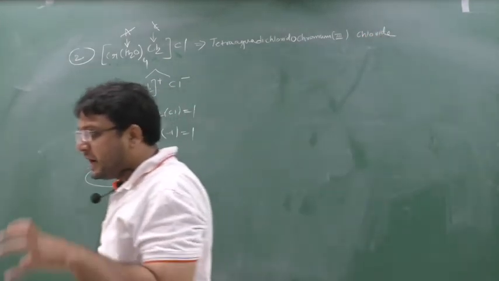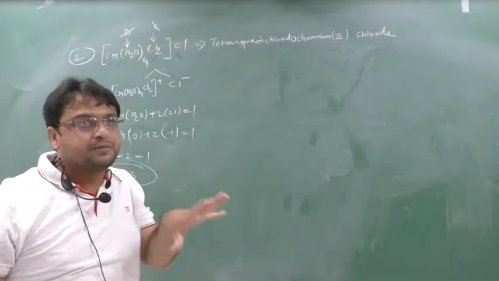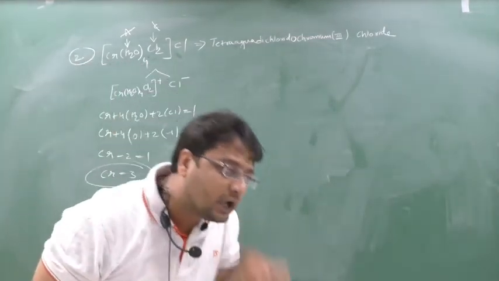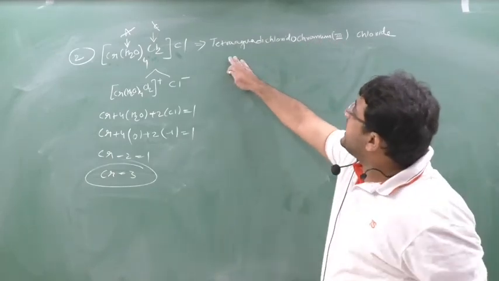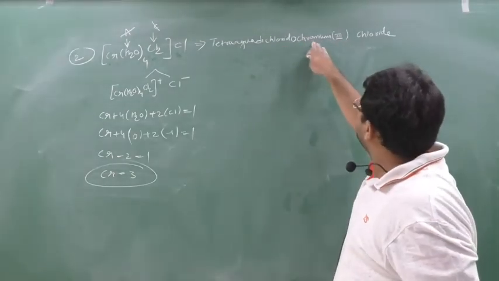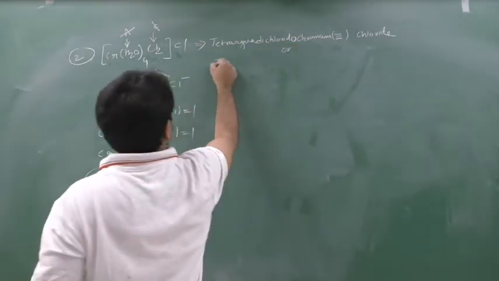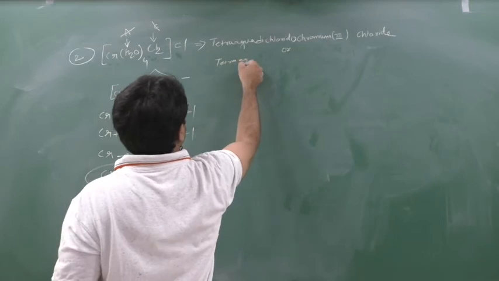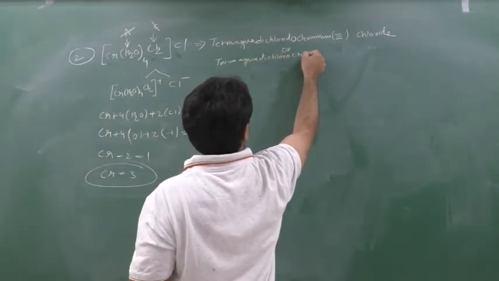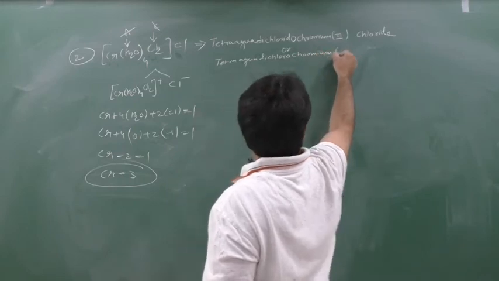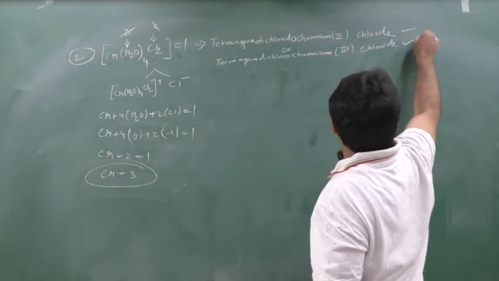Chlorido, bromido, iodido, cyanido, or chloro, bromo, iodo. The name should be given only when they are inside the complex. Else not. Another name can be what? Tetraaqua dichloro chromium(III) chloride. Both names will come. Yes sir. So tetraaqua dichloro chromium(III) chloride. These both names are correct.